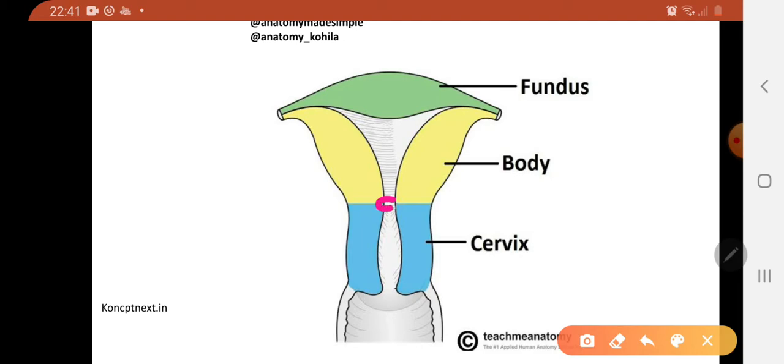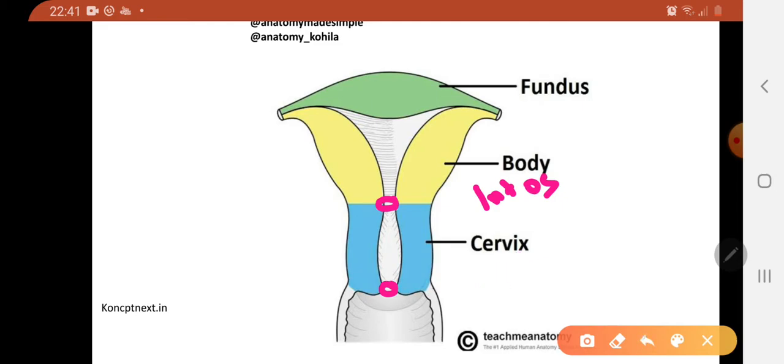The junction between the cervical canal and the uterine cavity is called the internal os. Similarly, the junction between the cervical canal and the lumen of the vagina is called the external os.